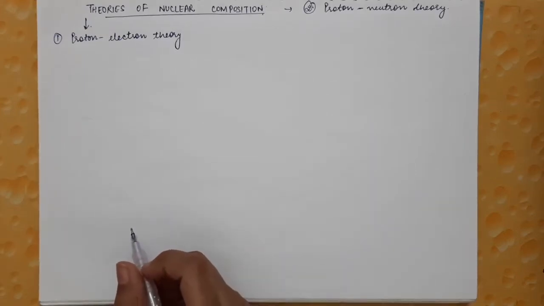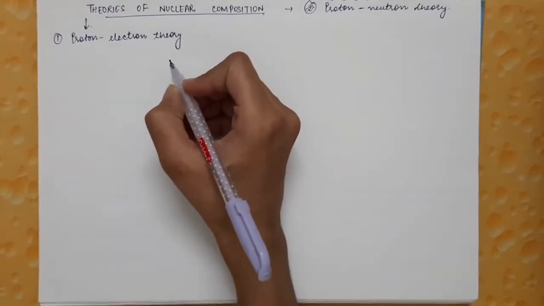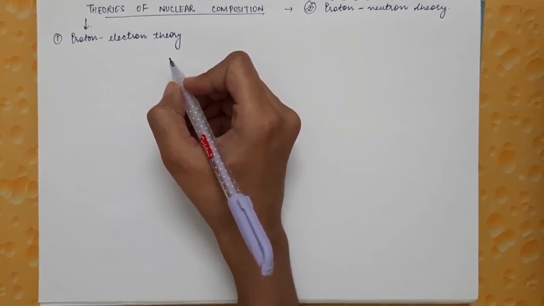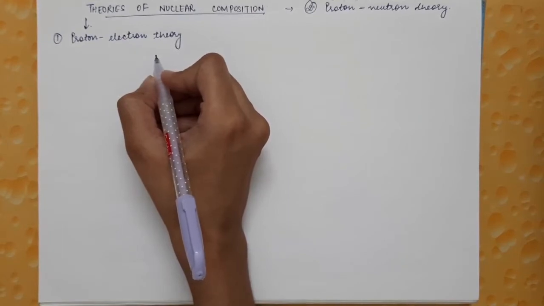So till now we have studied that the nucleus was discovered in Rutherford's alpha scattering experiment, and it was found that the nucleus is a positively charged body, or a positively charged mass is concentrated in a very tiny little space inside the atom. So now it was already established that there were positively charged particles present inside the nucleus, which were called protons.